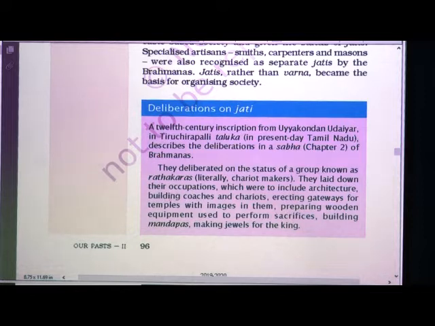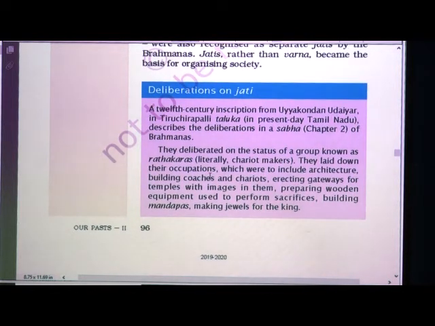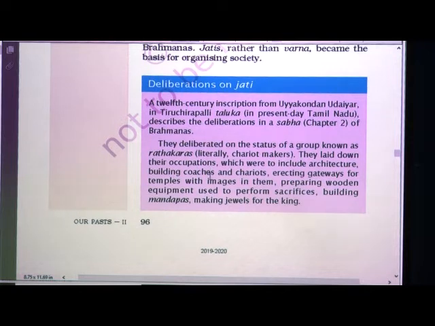They laid down their occupations which were to include architecture, building coaches and chariots, erecting gateways for the temples with images in them, preparing wooden equipment used to perform sacrifices, building mandapas, making jewels for the kings. So some other jatis it is described who make the raths, that is chariots and other things. So in this way,